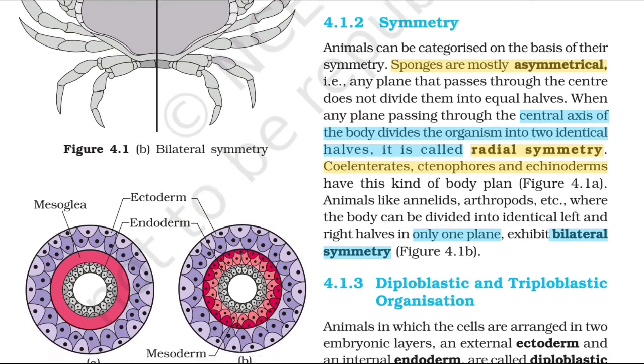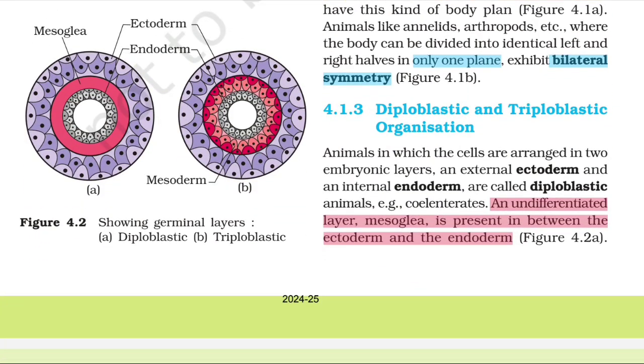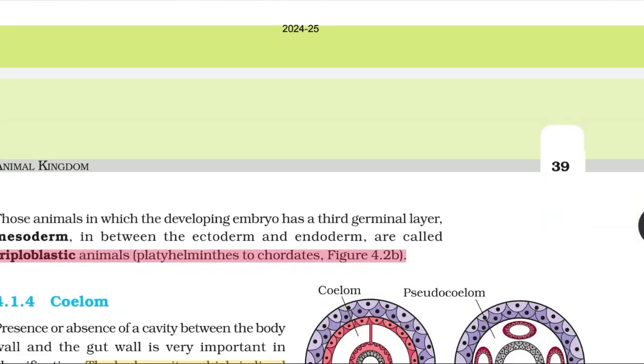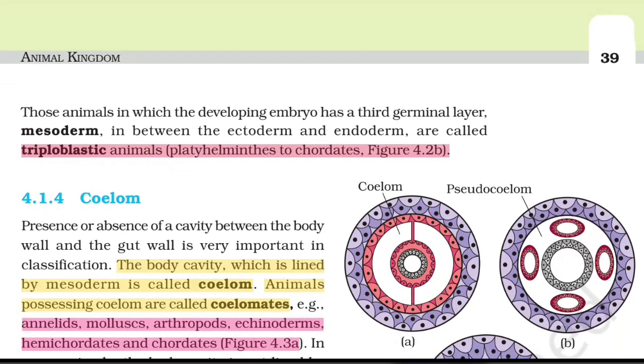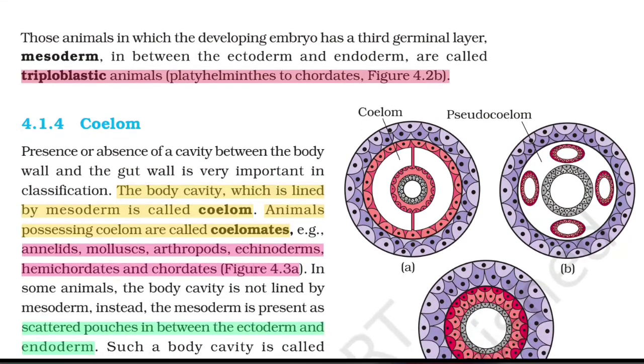Figure 4.1b. Diploblastic and triploblastic organization. Animals in which the cells are arranged into two embryonic layers, an external ectoderm and internal endoderm, are called diploblastic animals. Example: coelenterates. An undifferentiated layer, mesoglea, is present in between the ectoderm and the endoderm. Figure 4.2a. Those animals in which the developing embryo has a third germinal layer, mesoderm, in between the ectoderm and endoderm are called triploblastic animals. Platyhelminthes to chordates. Figure 4.2b.